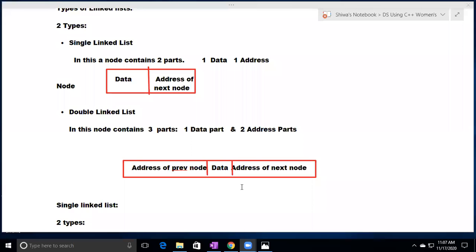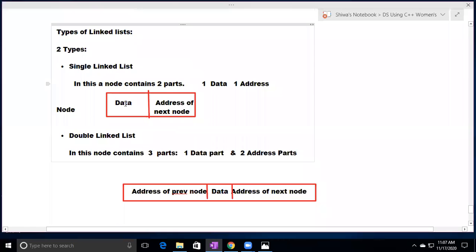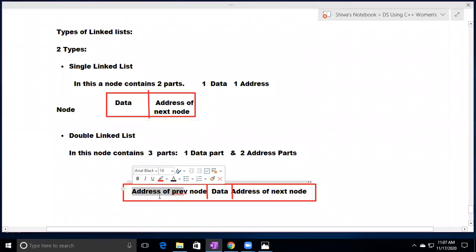It holds data, address of next node and address of previous node. So in the single linked list, node contains data and address of next node. In the double linked list, node holds one data, and two address parts: address of previous node and address of next node.